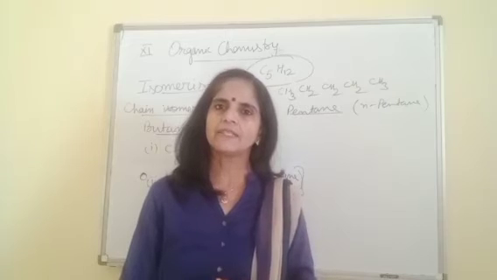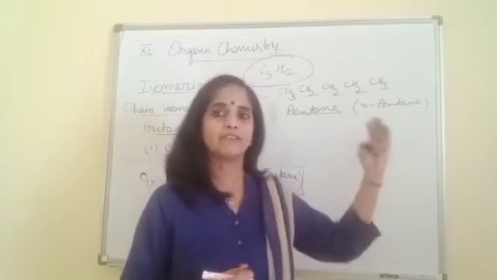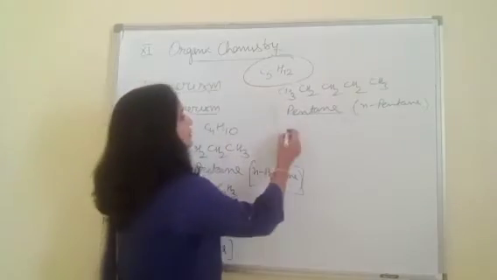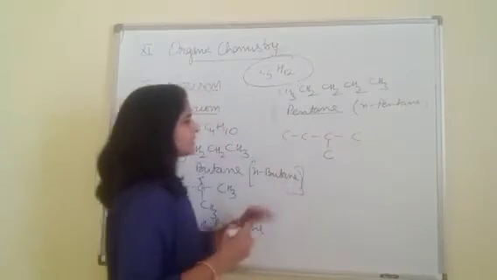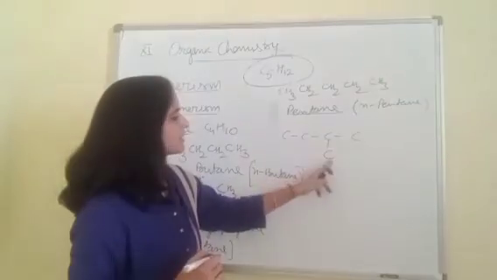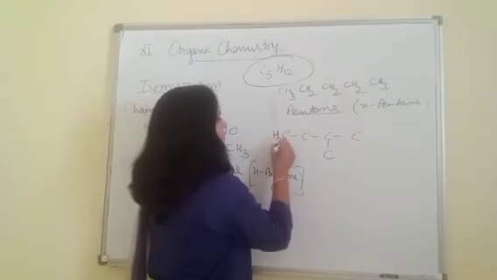Change the chain length. At the place of 5 carbon length, now take a chain of 4 carbon. So if we take a 4 carbon chain, 5th carbon in the side chain. Both the atoms are same. You can draw it with this carbon or with this carbon. Then we satisfy the valences with hydrogen.